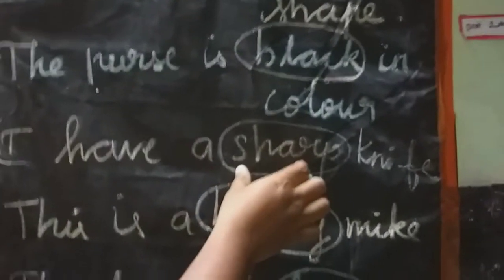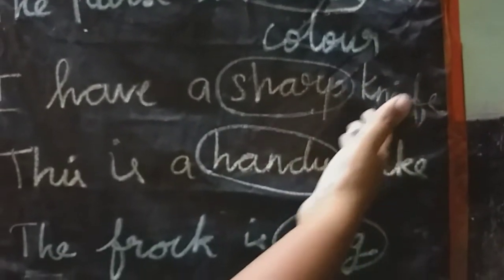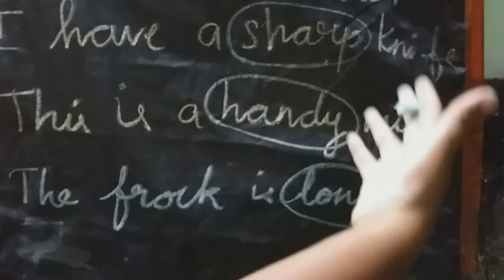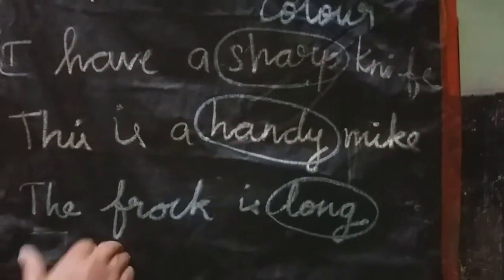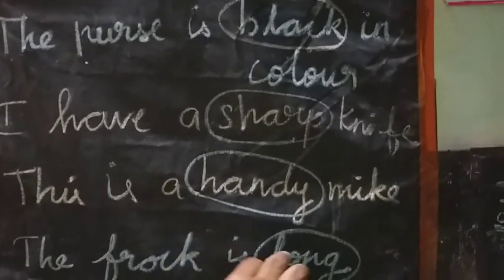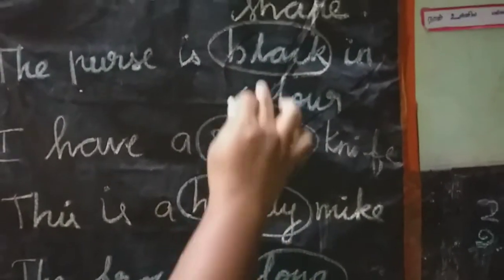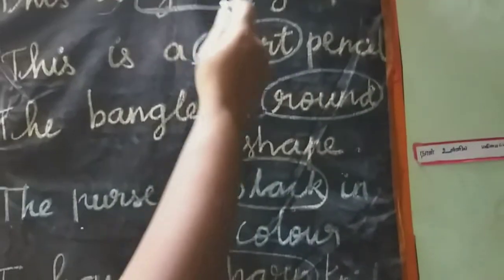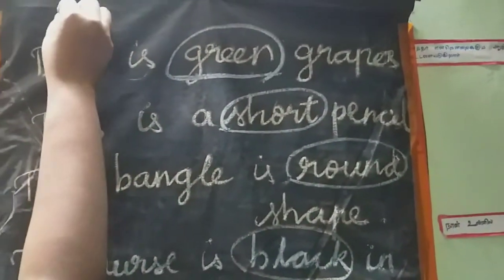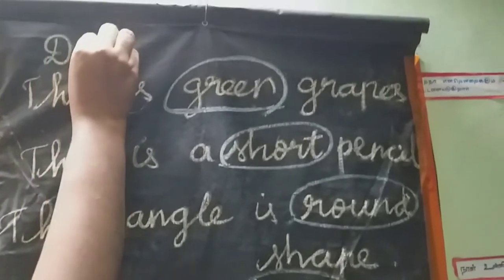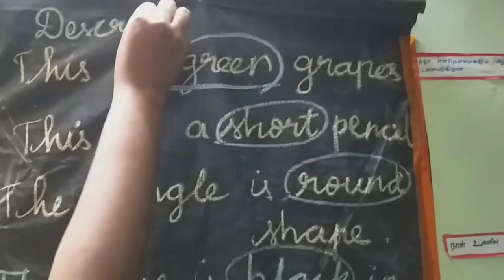And the sharp describing the noun of knife. Handy describes the noun of mic. And long describing the noun of frog. So these long, handy, sharp, black, round, short, green, these are the describing words. All of you say describing words. These are the describing words.